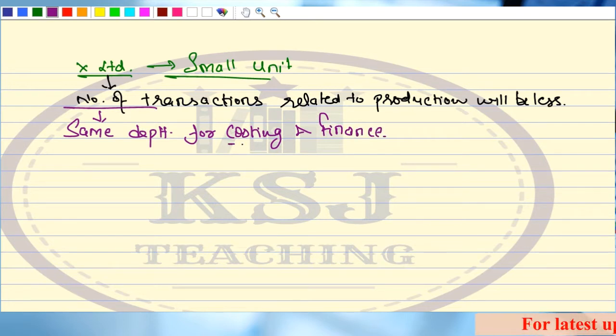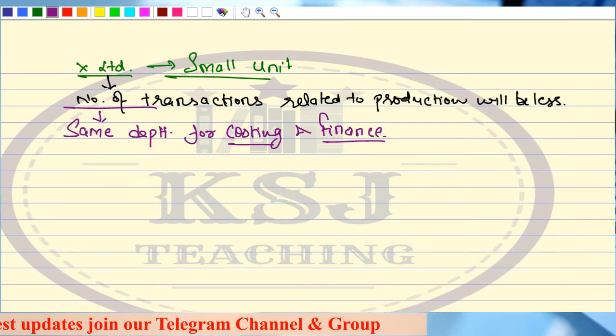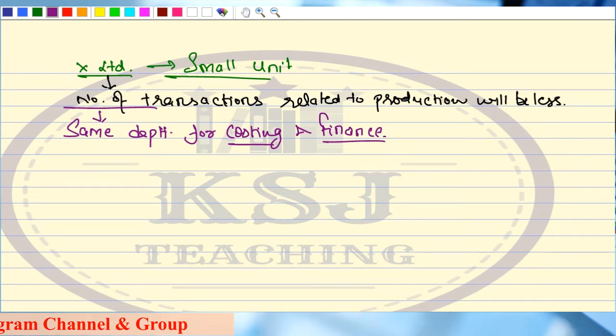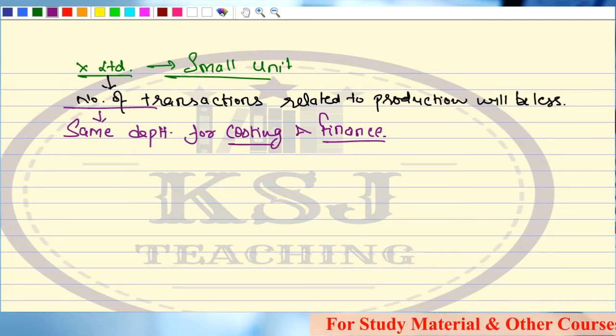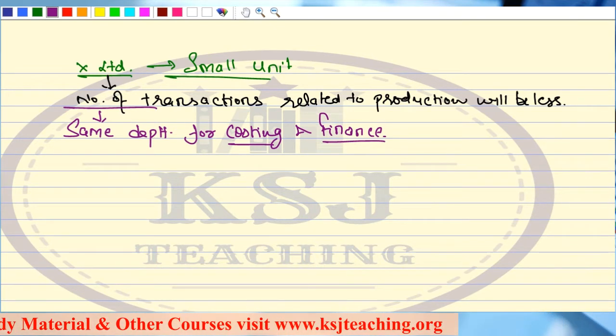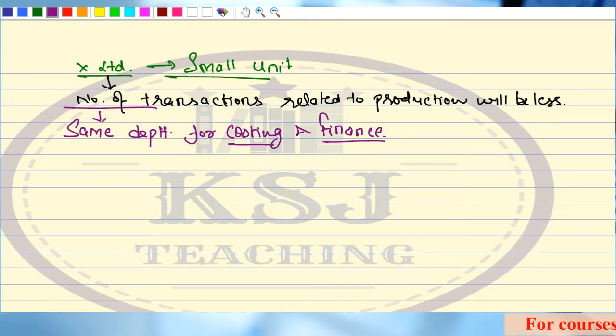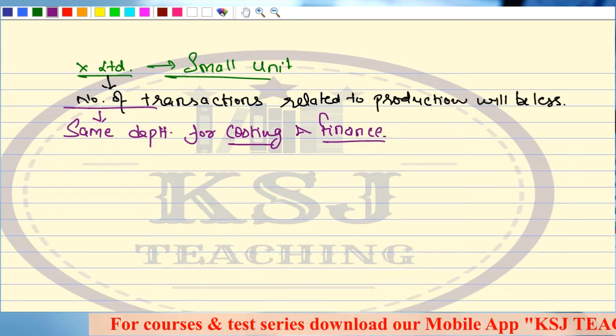See, what is the difference between this costing and finance? The finance department is primarily concerned with recording the monetary part of the transaction, isn't it? Now, the costing department is more concerned with the quantitative part, right? What is coming into my factory? They have to record the values in the books, but their primary focus is what is coming into their factory. Depending upon that, they will record the value. What is going out of my factory, depending upon that, I will record my value. What is the finance department? Finance department is only concerned with money, nothing else, right?